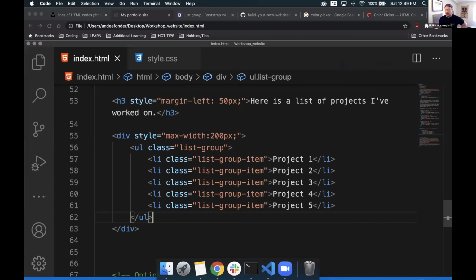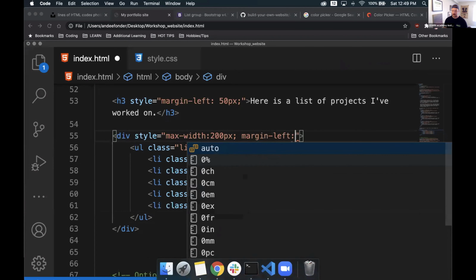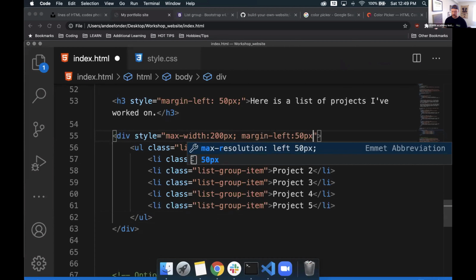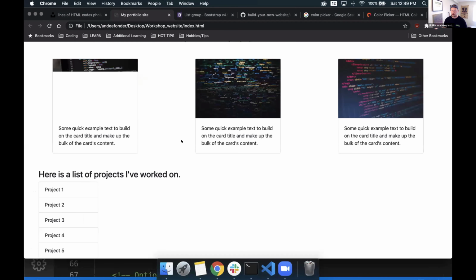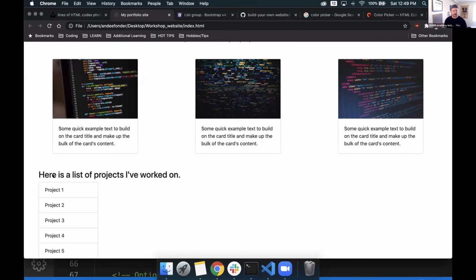We can add a margin left to it. So if we go to the parent div, inside the style, inside of the quotation marks, right after the semicolon, we'll say margin-left: 50px. Then we give it a semicolon to close it off. Let's save it again, and one more time. Cool. Now it's nicely set inside of here.